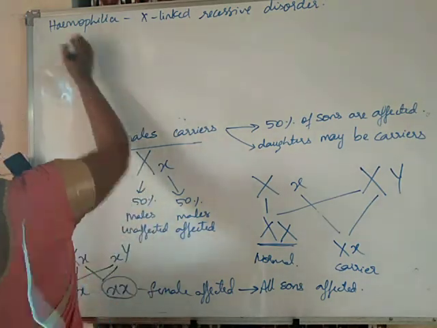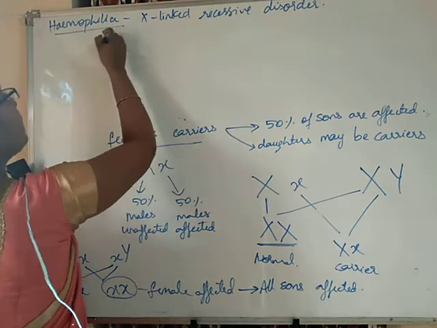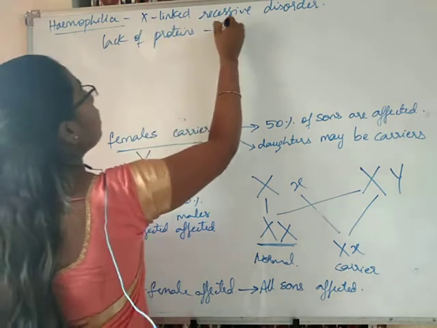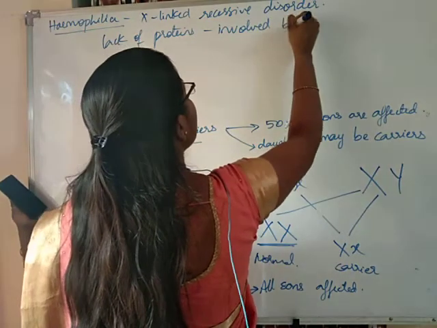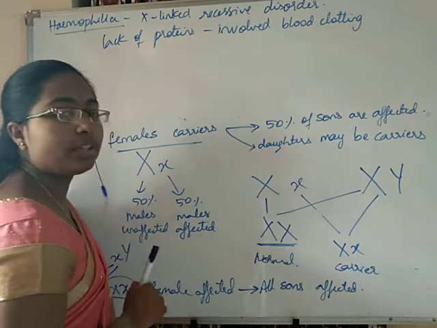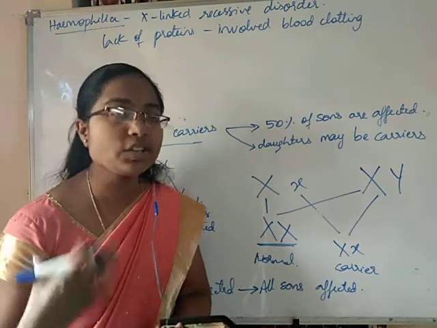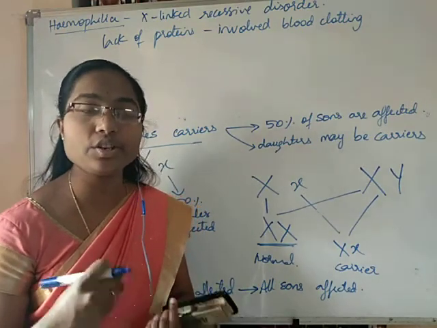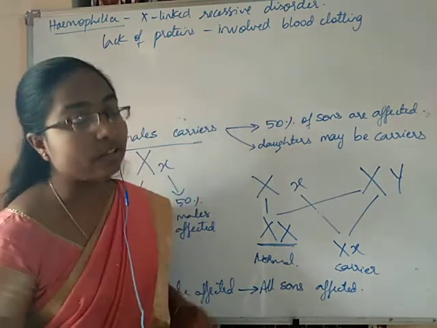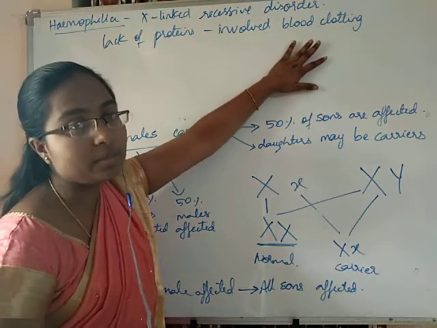Okay. So, hemophilia is mainly caused because of the lack of the proteins involved in blood clotting. Because of this lack, what happens? Even due to a very minor injury, a large amount of blood will be lost, with a continuous flow of blood. They won't have the ability to clot the blood because the blood clotting factors are absent. So there is no possibility for blood clotting.